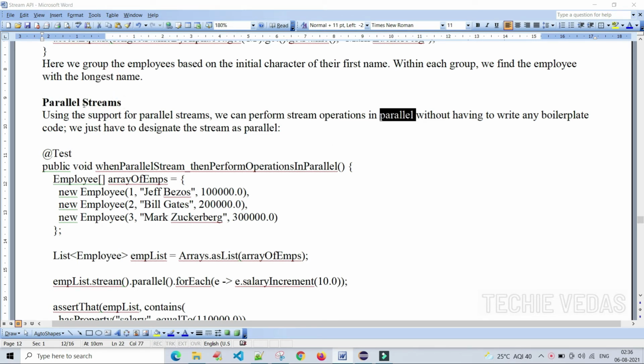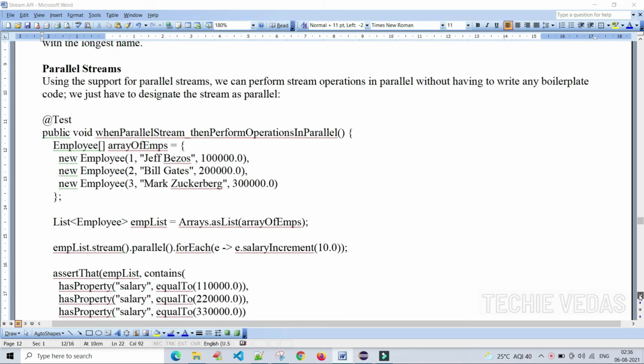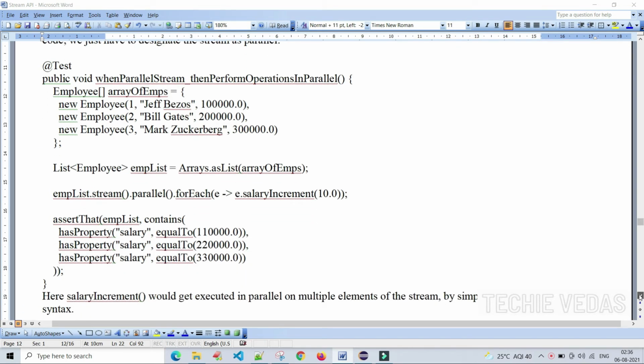Next concept is parallel streams. Using the support for parallel streams, we can perform stream operations in parallel without having to write any boilerplate code. We just have to designate the stream as parallel. Let's see how to designate the stream as parallel and how to achieve it in the example.